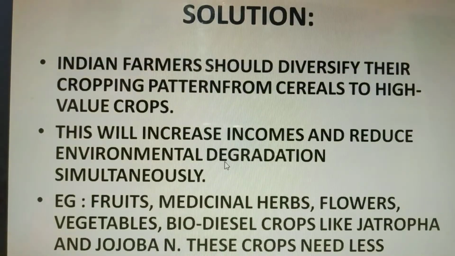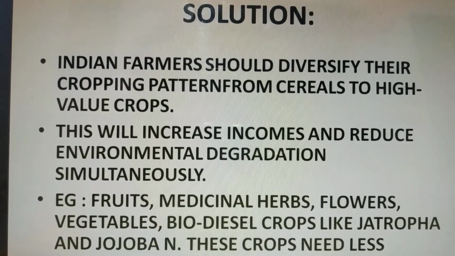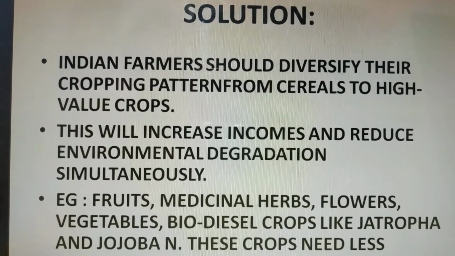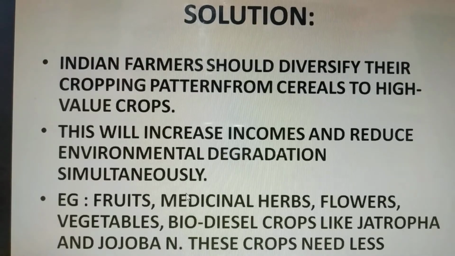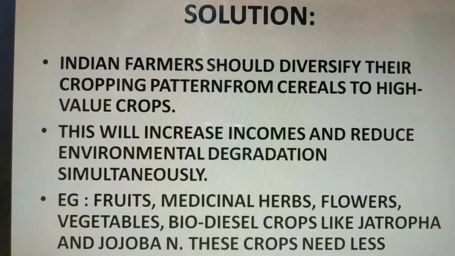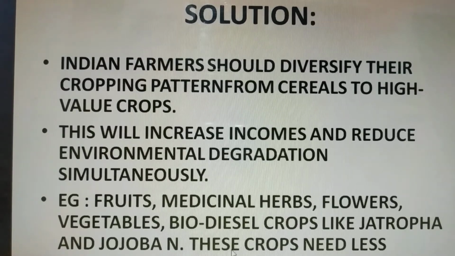Next solution is to diversify the crop pattern, that we should grow more and more varieties of crops. We should grow high-value cereals that have more nutrients and can be exported to other countries also. This will increase the income of the farmers and reduce environmental degradation simultaneously. Examples: fruits, medicinal herbs, flowers, vegetables, and biodiesel crops like jatropha and jojoba seeds.